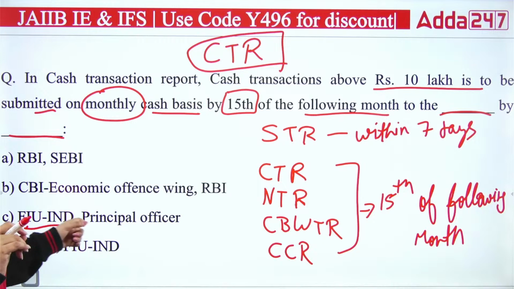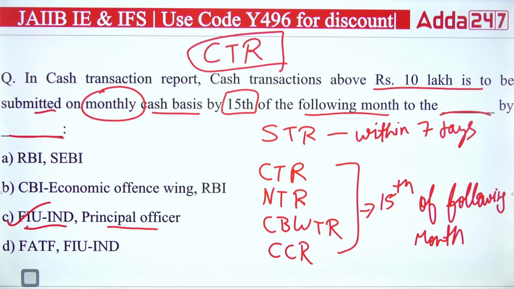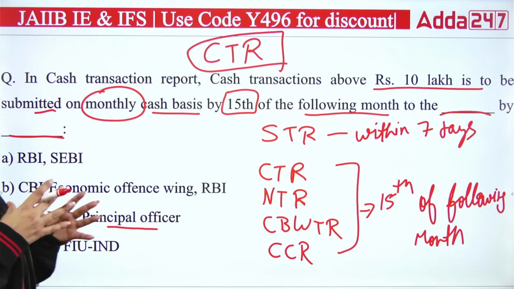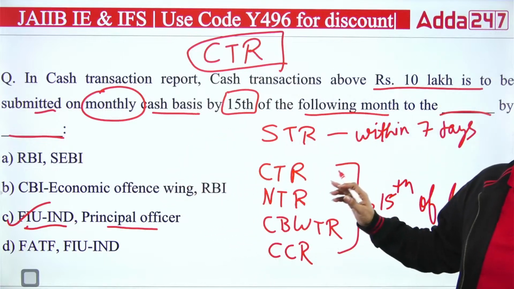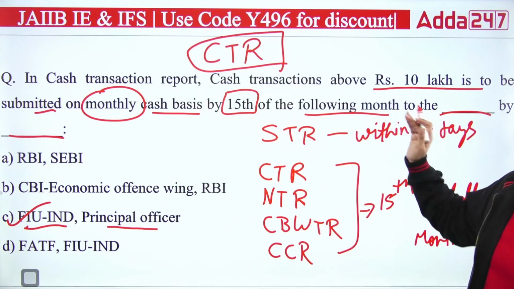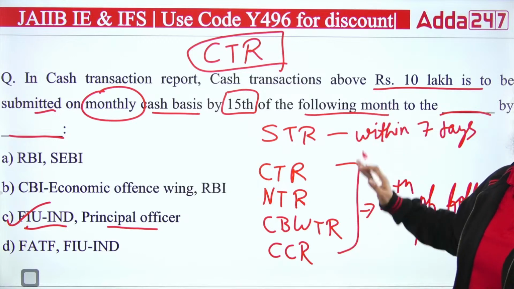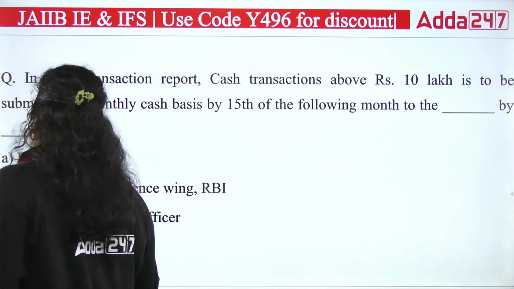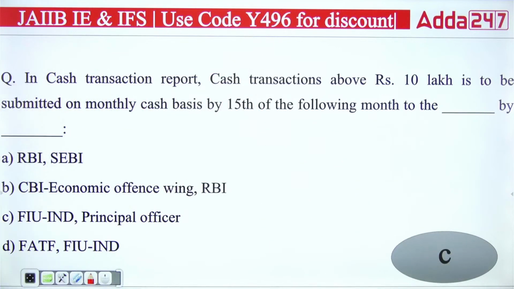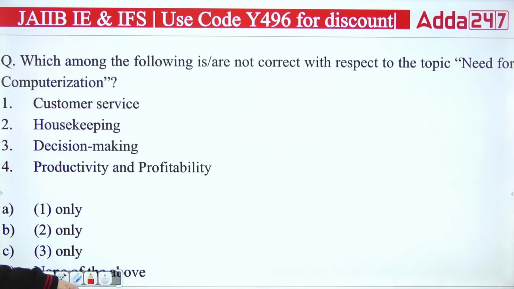This report will be submitted by the principal officer, so your right answer is C. The principal officer has to submit all these reports to FIU-IND, that is Financial Intelligence Unit India, on a regular basis, and I have already defined which report has to be submitted at which time. So the right answer is FIU-IND and the principal officer. It is the responsibility of the principal officer to make sure the report is submitted on time.